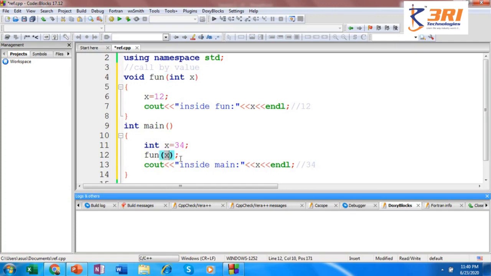The original is kept as 34 here. It has not changed. A copy of this 34 is taken and given to the formal parameter. Onto that copy, you have modified the value to 12. So the actual remains unchanged. It is 34 and the copy is modified as 12 within the function definition. Let's verify this.